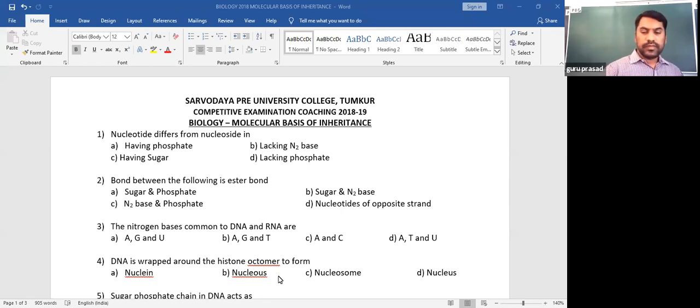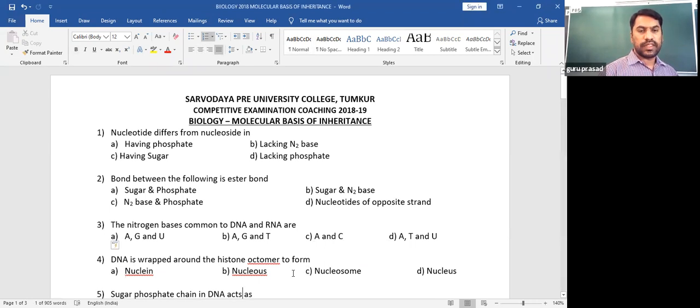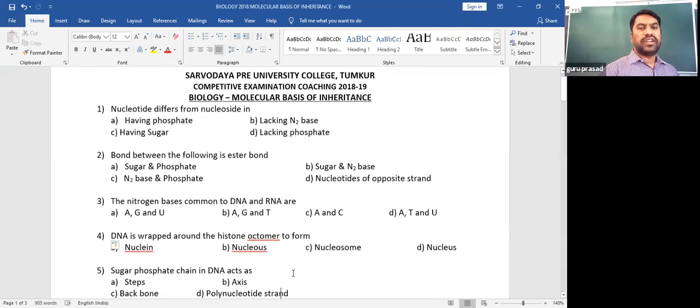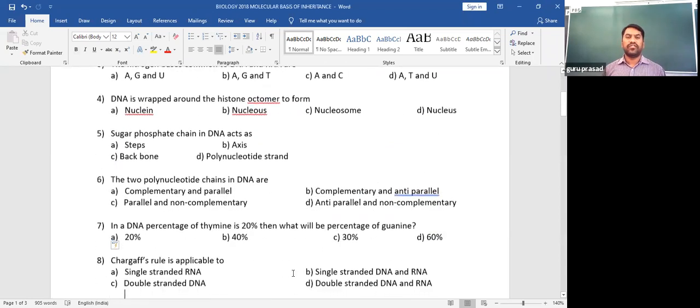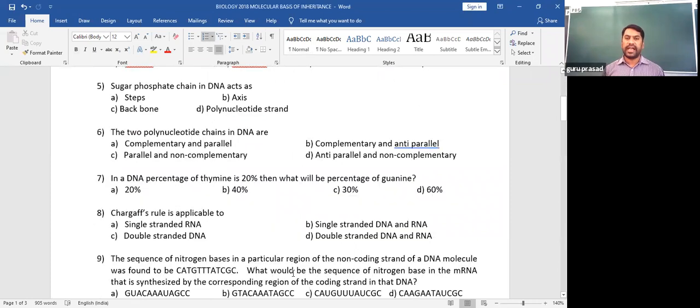Okay, the next. A sugar phosphate chain in DNA acts as, a sugar phosphate chain in DNA acts as. As we just came to know, DNA is made up of 3 components: sugar, phosphate, and nitrogen base.